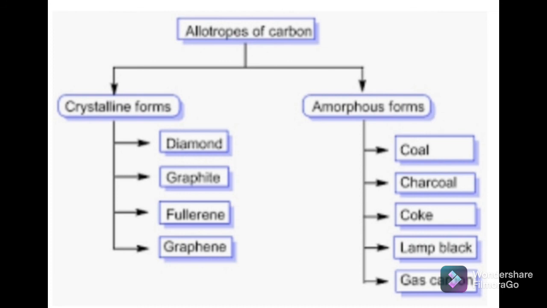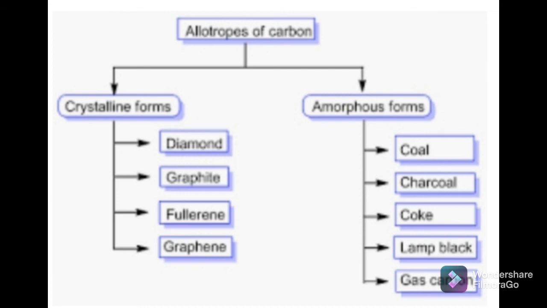So what are the allotropes of carbon? Allotropes of carbon are mainly of two types, crystalline and amorphous. What are the examples of crystalline allotropes? Diamond and graphite. And amorphous: coal, wood charcoal, coke, gas carbon, animal charcoal, and lamp black. So tomorrow we will discuss these allotropes of carbon one by one.